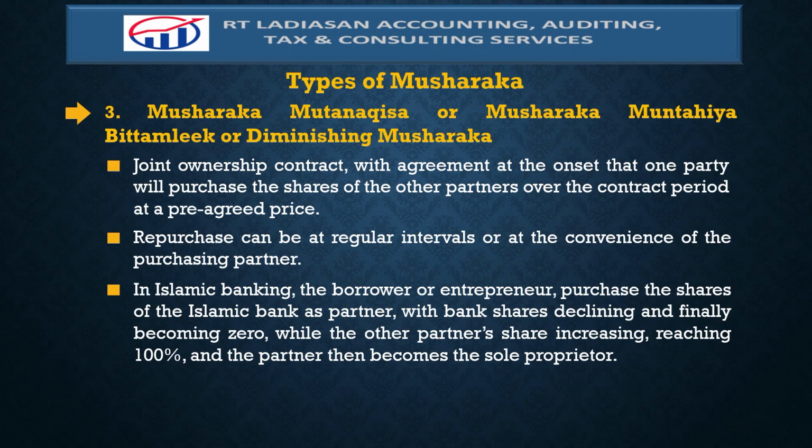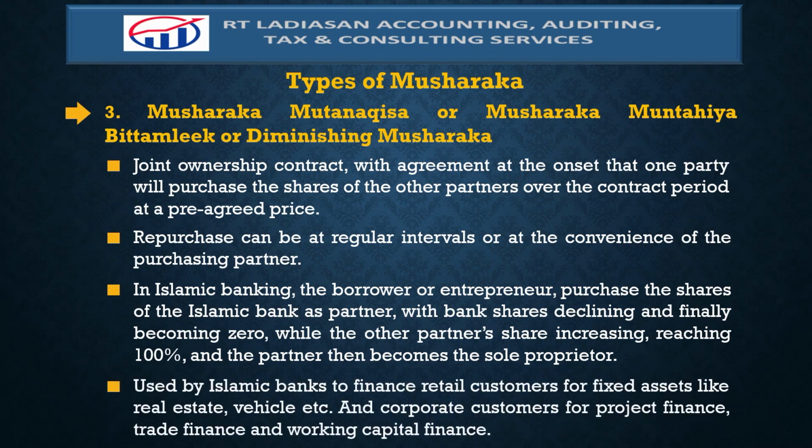In Islamic banking, the borrower or entrepreneur purchases the shares of the Islamic bank as partner, with the bank's shares declining and finally becoming zero, while the other partner's share is increasing, reaching 100%, and the partner then becomes the sole proprietor.